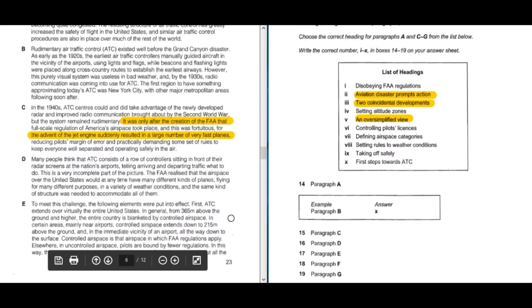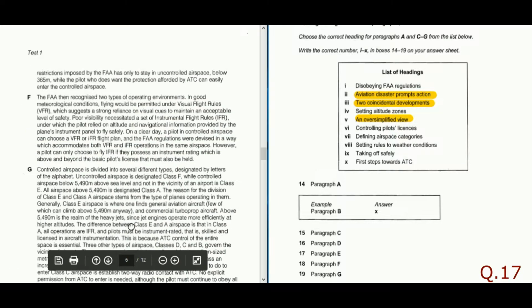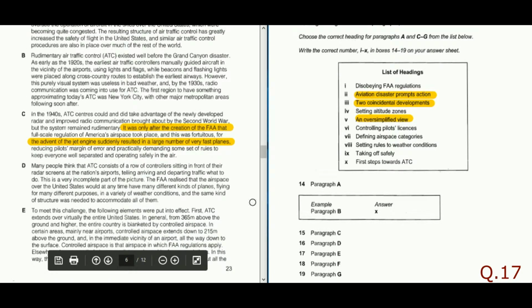These challenges, the following elements were put into effect. First, ATC extends over virtually the entire United States. Every paragraph does have its main theme, or we could say main idea. Here they are talking about altitude, and here altitude is given. Setting altitudes. Let us read other options also. Disobeying FAA regulation, not matching. Controlling pilot license, not given.